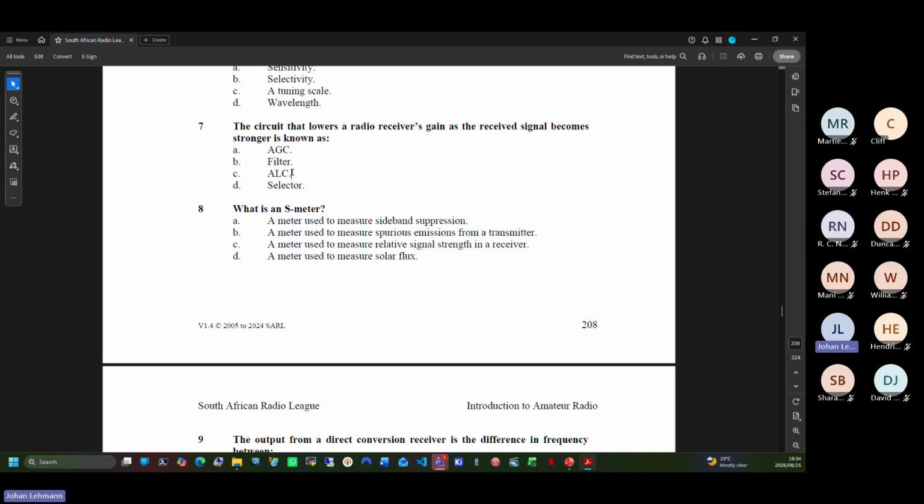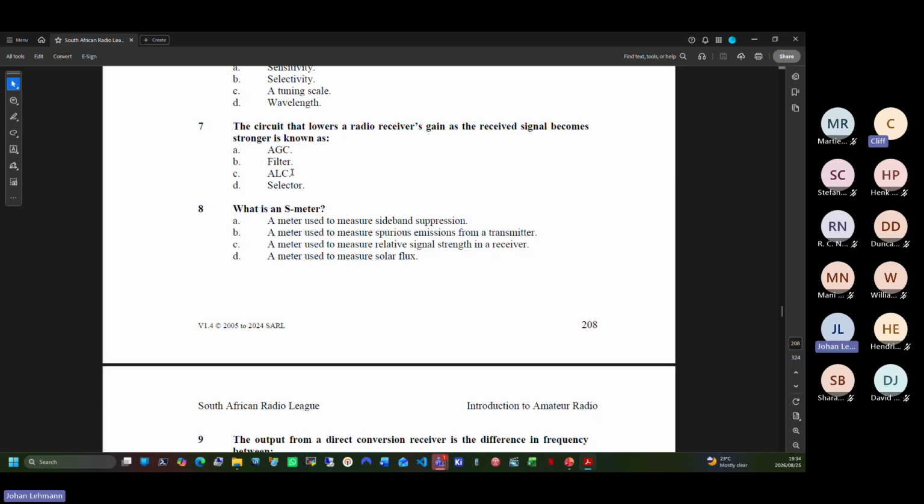Remember we discussed it last time in transmitters. If they ask you this question, they do it on purpose. ALC is applicable to transmitters. It regulates the output power so that you don't overmodulate or overdrive. Yes, that's right. That's ALC. AGC is used in receivers.